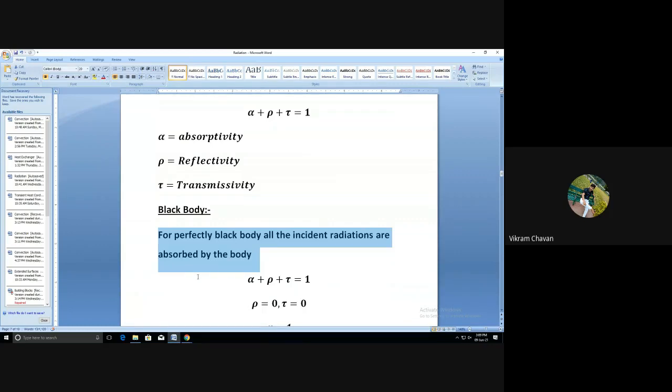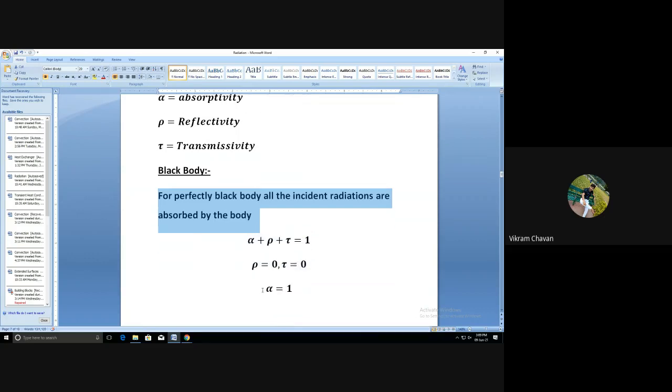Our basic formula is alpha plus rho plus tau is equal to 1. If all the radiations are absorbed, then the radiation transmitted through that body will be equal to 0. Therefore, tau is equal to 0, and there will not be any reflection from the body, so rho is equal to 0. So in case of a black body, we will get alpha is equal to 1.